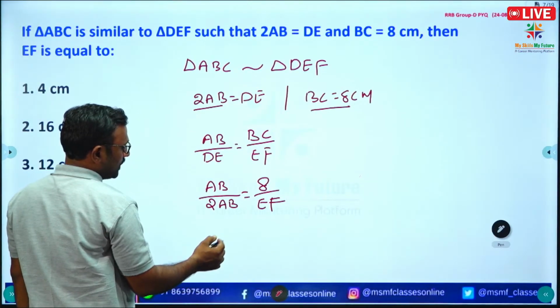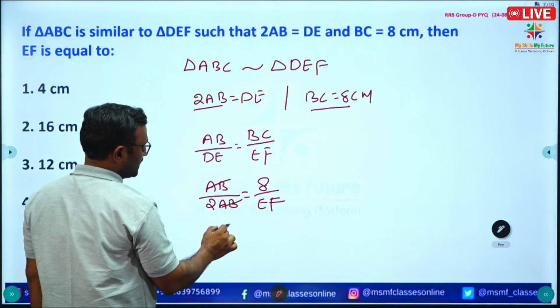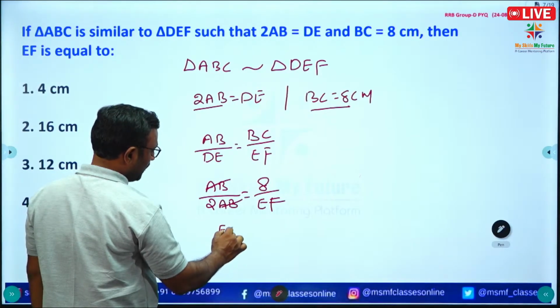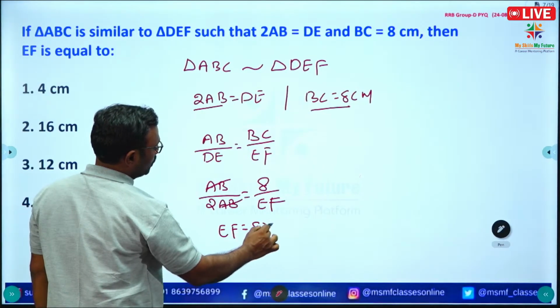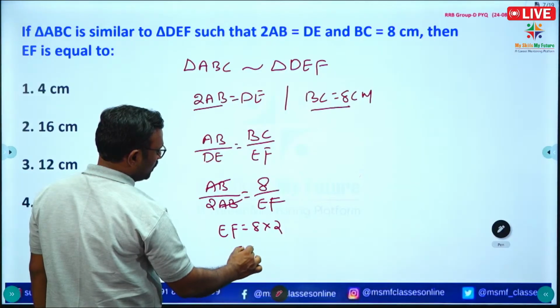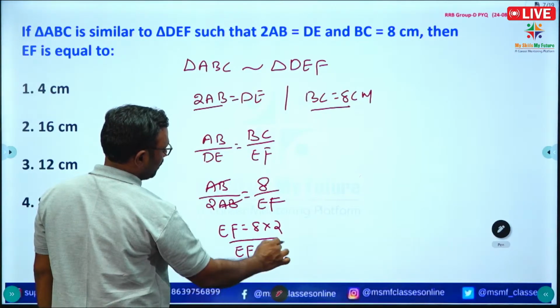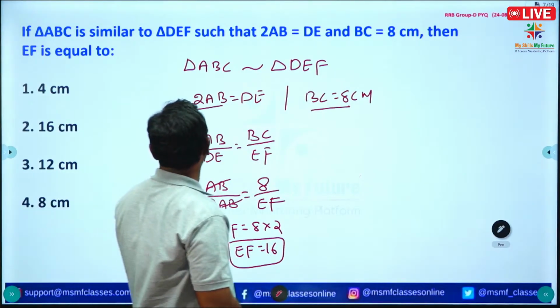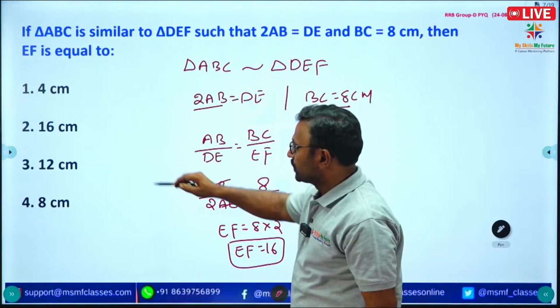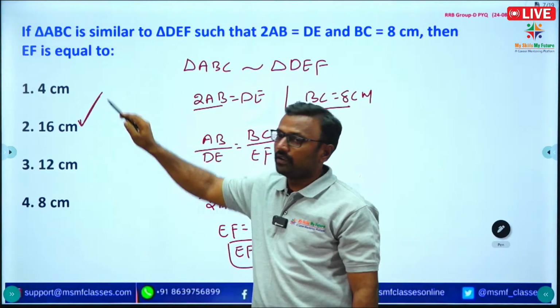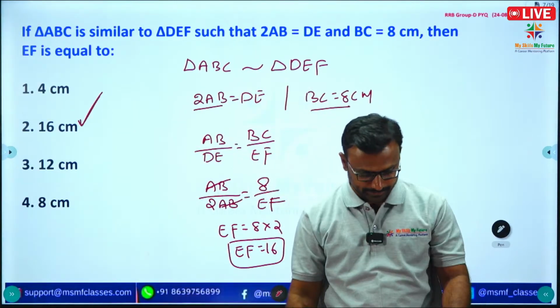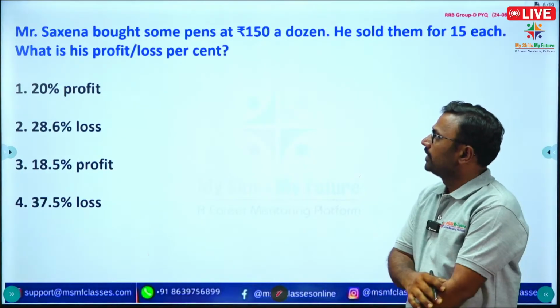Okay, so see here AB cancel, EF is equal to 8 into 2, EF is equal to 16. So option 2 is correct, 16 centimeter. Next.